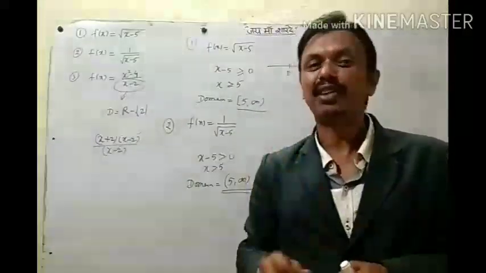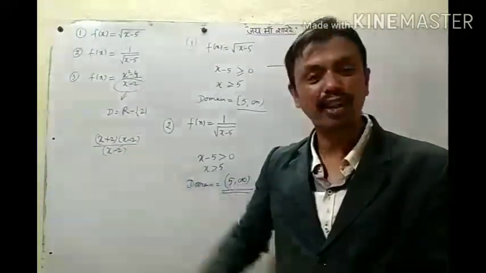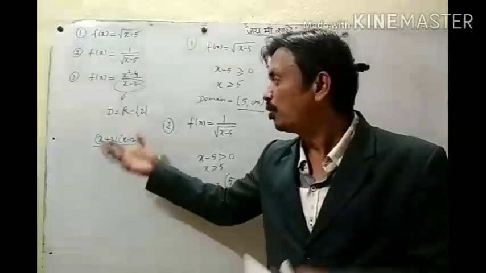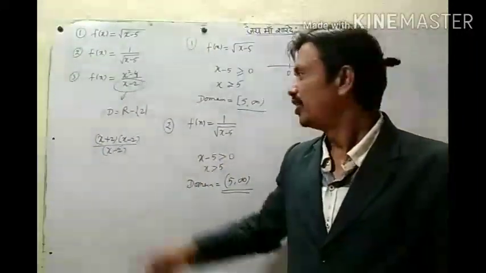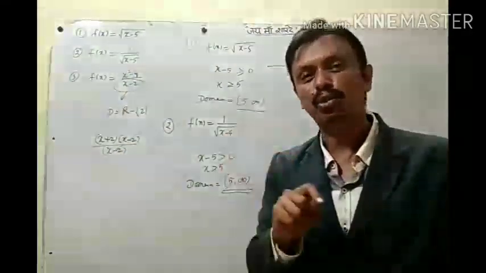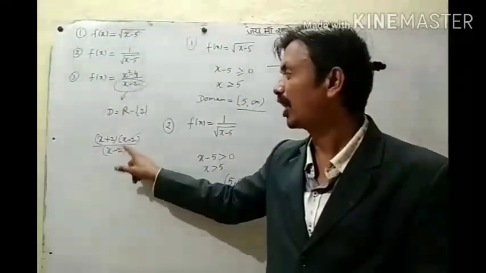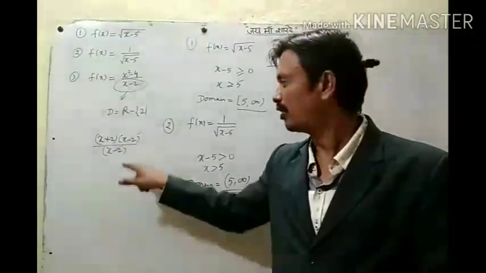Then we can cancel out. Otherwise we cannot cancel. If it is 0, 0 by 0 is not defined. So we don't know what x is. We want to find values of x. Right? So x minus 2 we cannot cancel here. Because if x is 2, then in this case we are cancelling 0 by 0. We are dividing by 0. So that will be wrong.